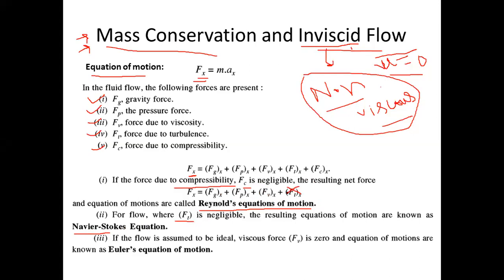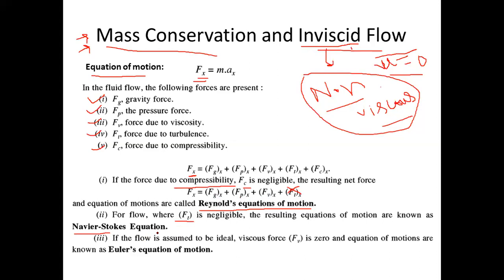So in the Reynolds equation, not Reynolds number, if I neglect the force due to turbulence, I will have only gravity, pressure, and viscous force. The summation of gravity, pressure, and viscous force will be called the Navier-Stokes equation.